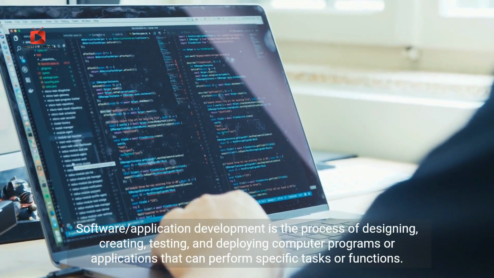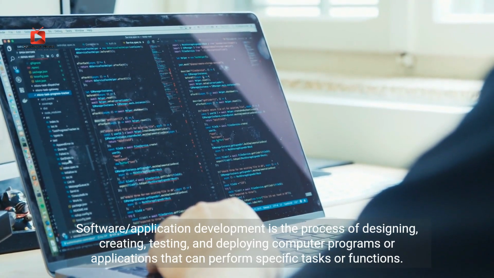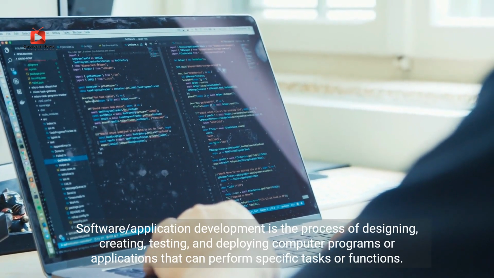Software/application development is the process of designing, creating, testing, and deploying computer programs or applications that can perform specific tasks or functions.